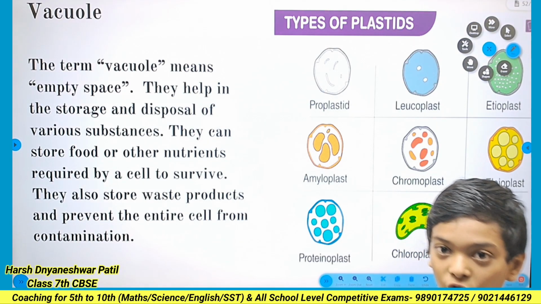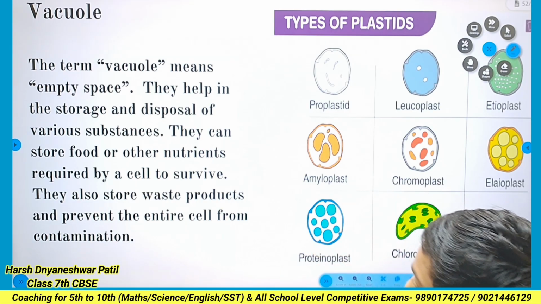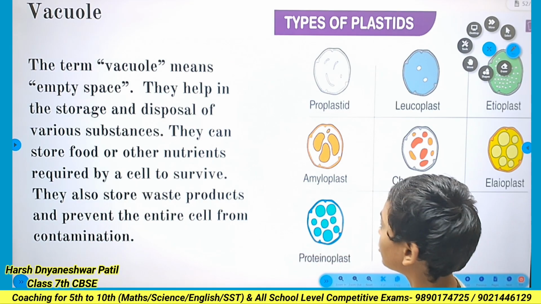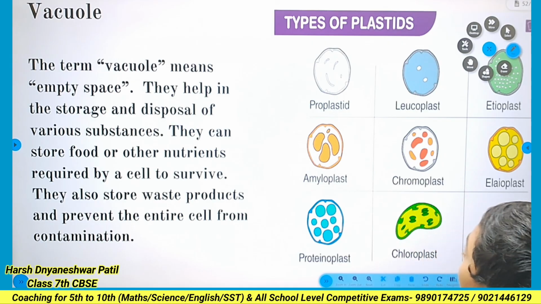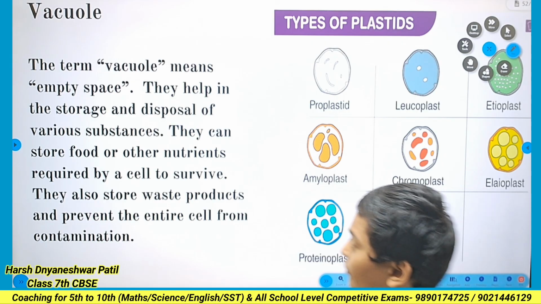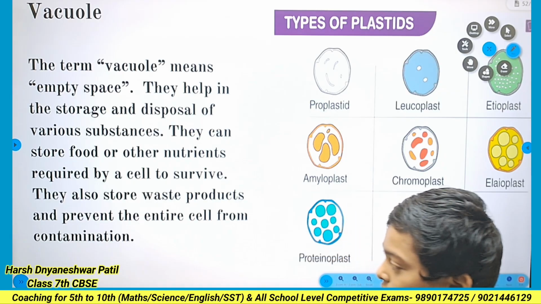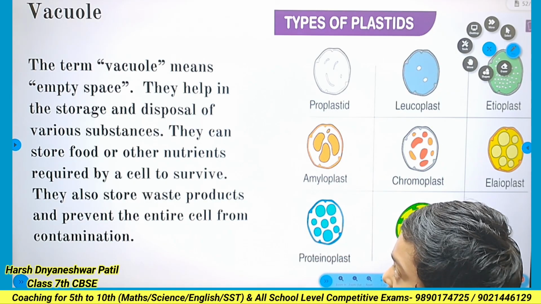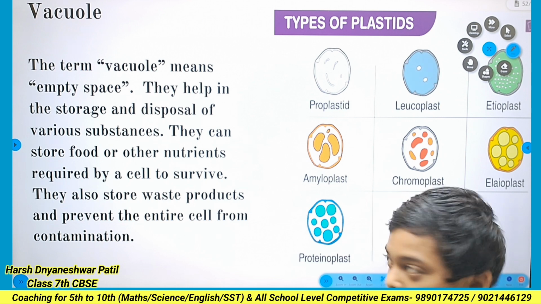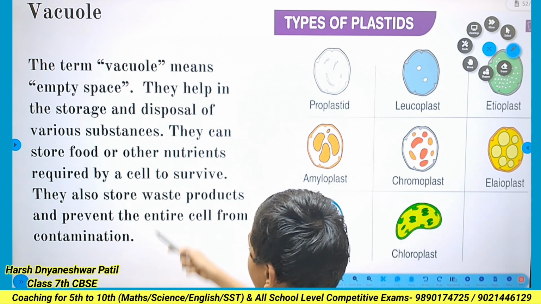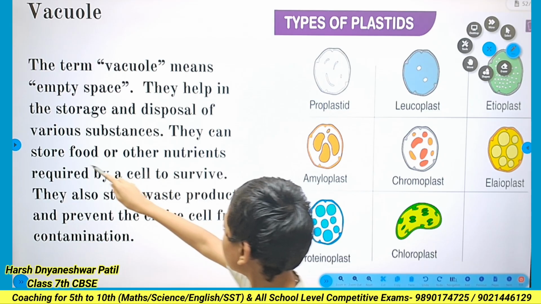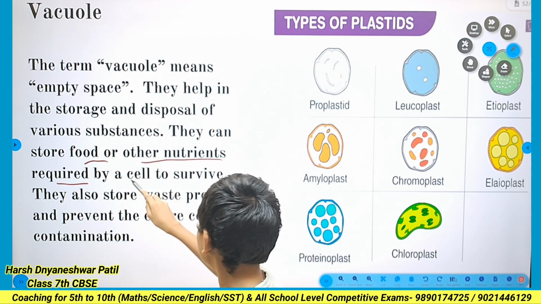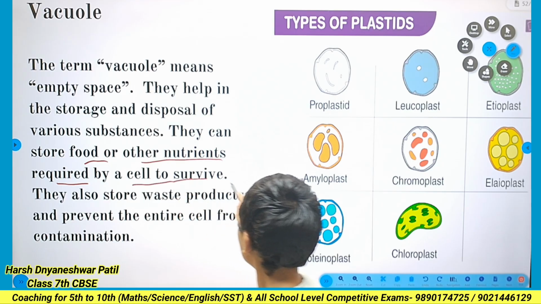Vacuole. The function of the vacuole is to store various foods. A vacuole is also known as an empty space. There are various types of vacuoles, like plastids. A plastid is also a type of vacuole because it also stores food. It can store food or other nutrients required for the cell to survive.